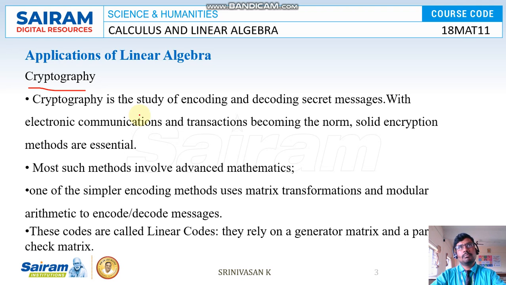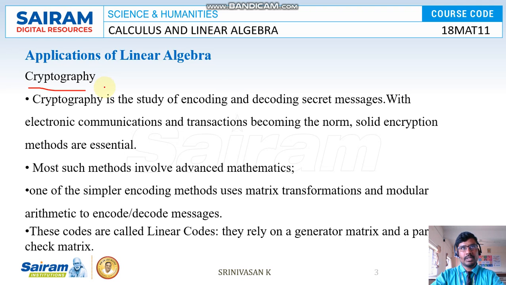For example, in the military or defense, or terrorists, they will send a message to another person. It's not a normal text message. It is some kind of coding, some kind of images, of different types. All of that is based on cryptography, and it is based on linear algebra.